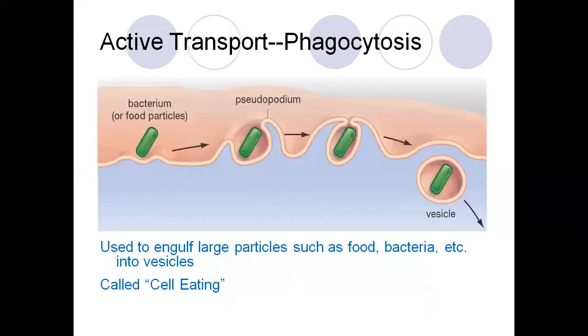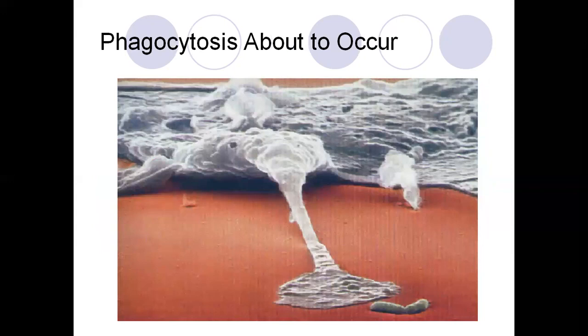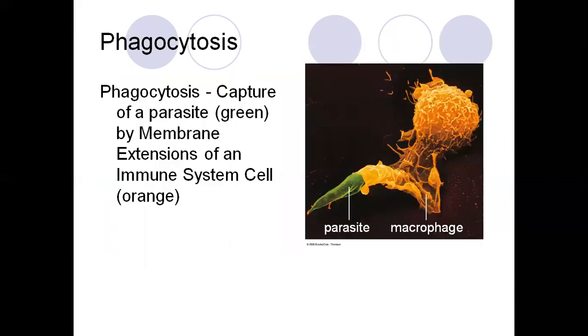Phagocytosis means engulfing a large particle such as food, bacteria, etc. into the vesicle, and we can call it cell eating. So the phagocytosis is about to occur. This is the microscopic picture. The phagocytosis captures a parasite, green, by membrane extension of an immune system cell, that is orange.